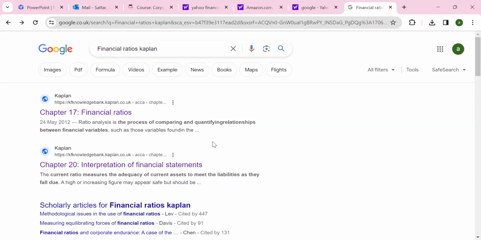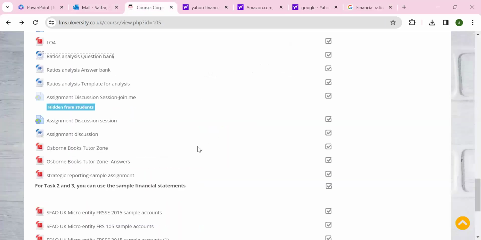And the next lesson will be assignment discussion, where we'll recap all the learning outcomes, and we'll find where and how we can address them, and how we can do the referencing. And we uploaded one sample assignment as well. That's quite good too. So here you can find that sample assignment on our page.